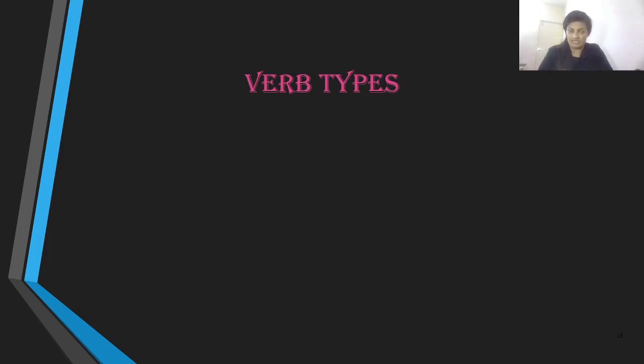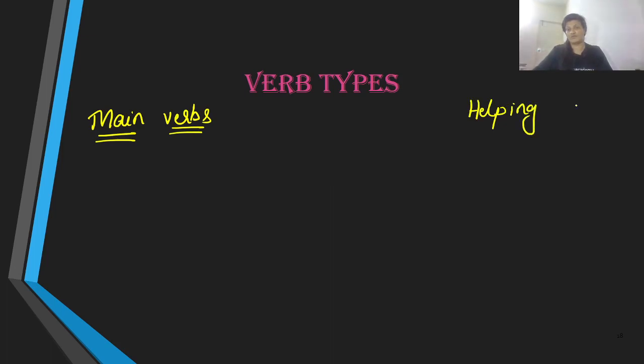Verb types. Well, a verb is an action word in a statement. A verb is a word that denotes the action, and we have two types of verbs. Number one, we have main verbs, and number two, we have helping verbs, which are also called auxiliaries, which of course I have discussed already with you, but let me take you through again.